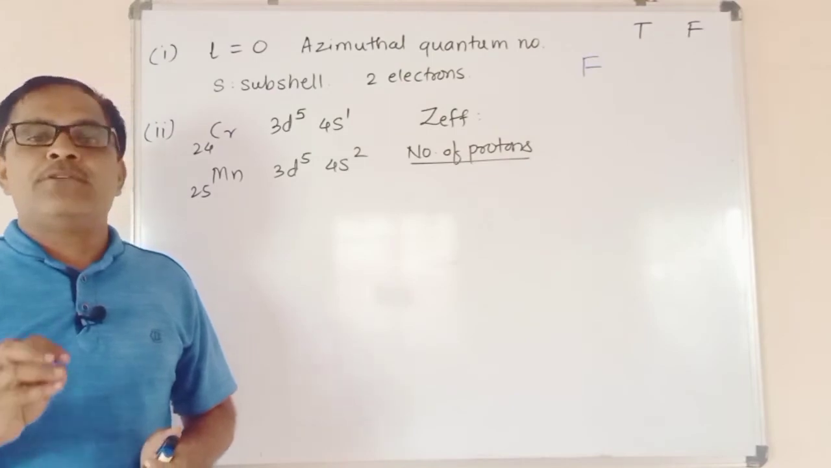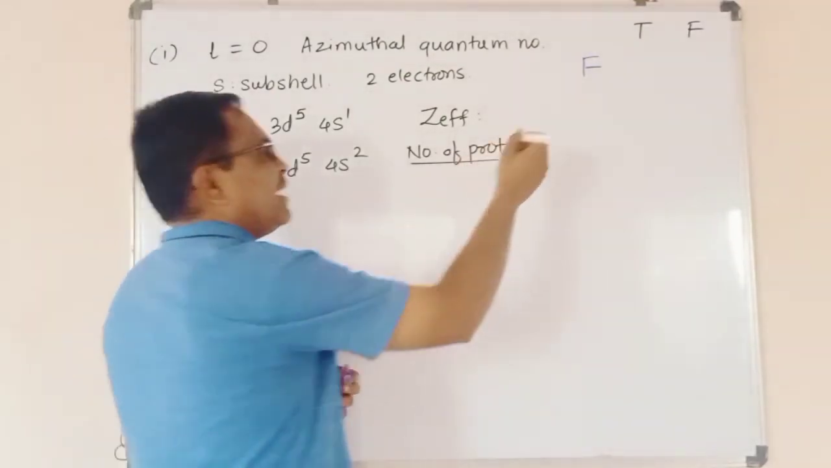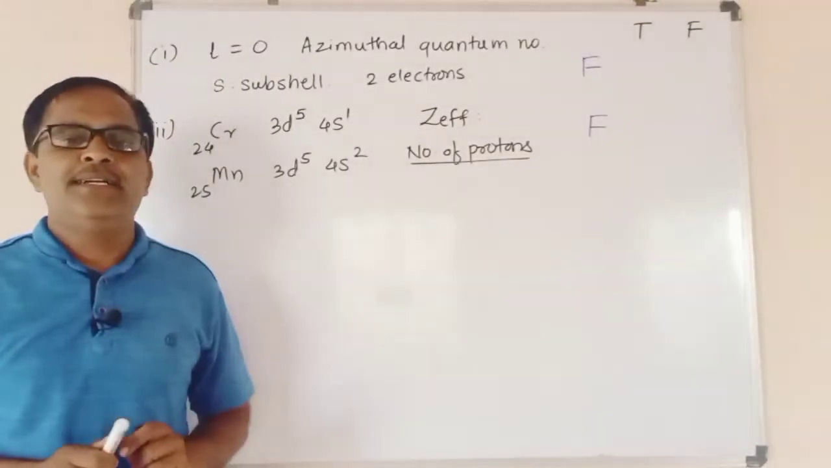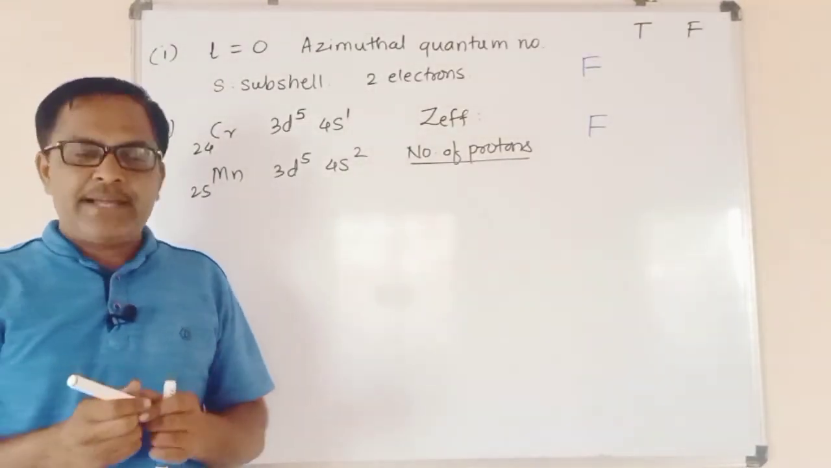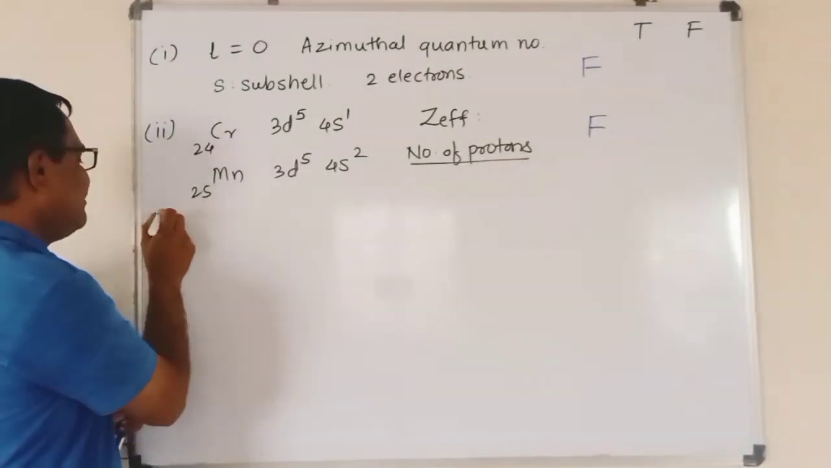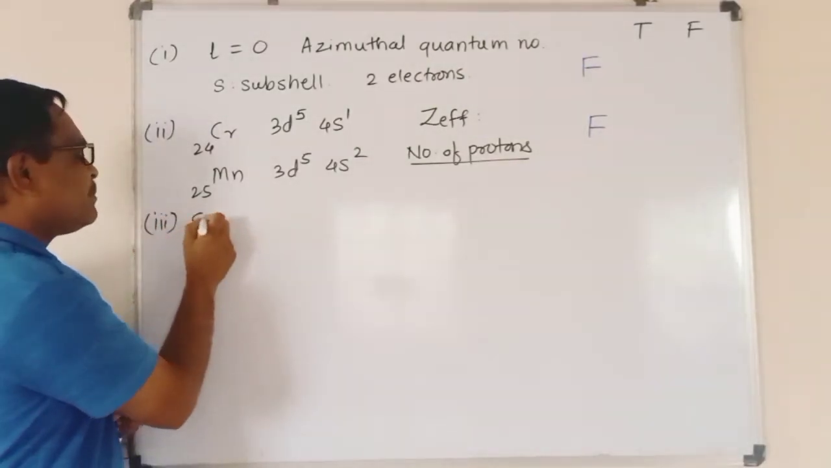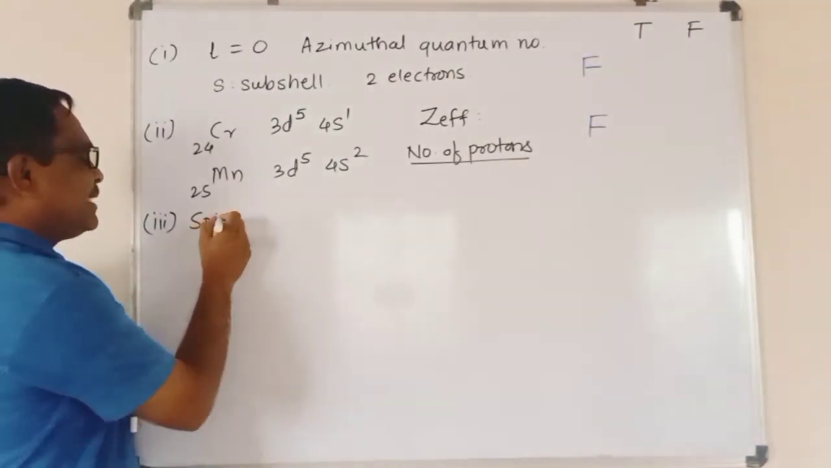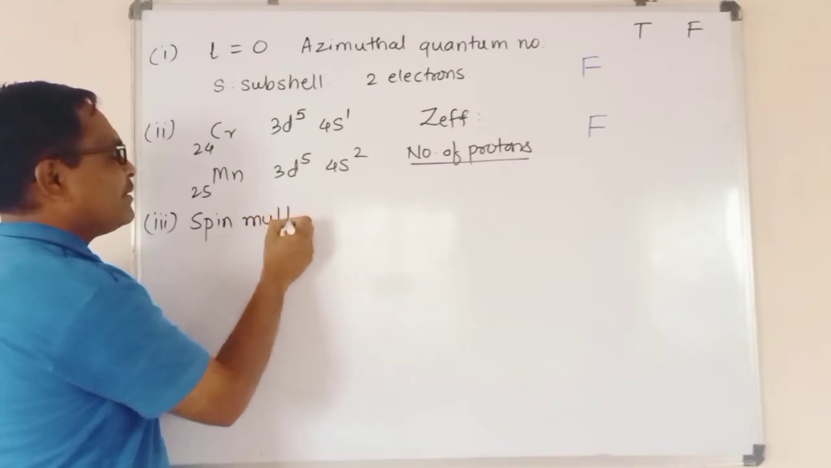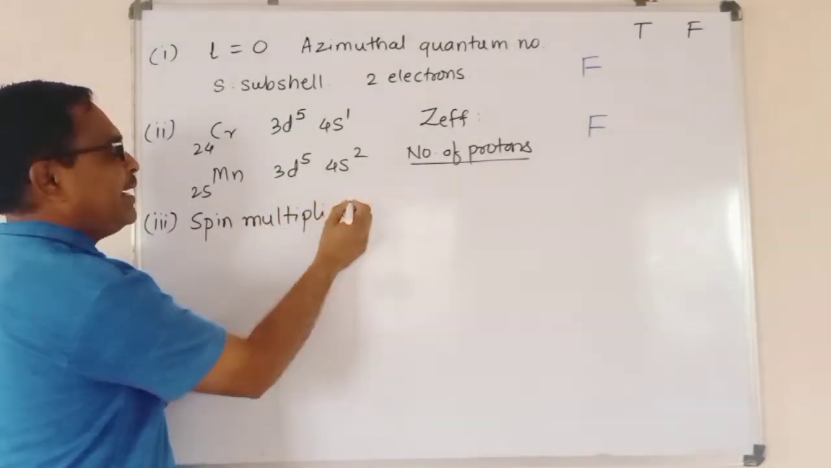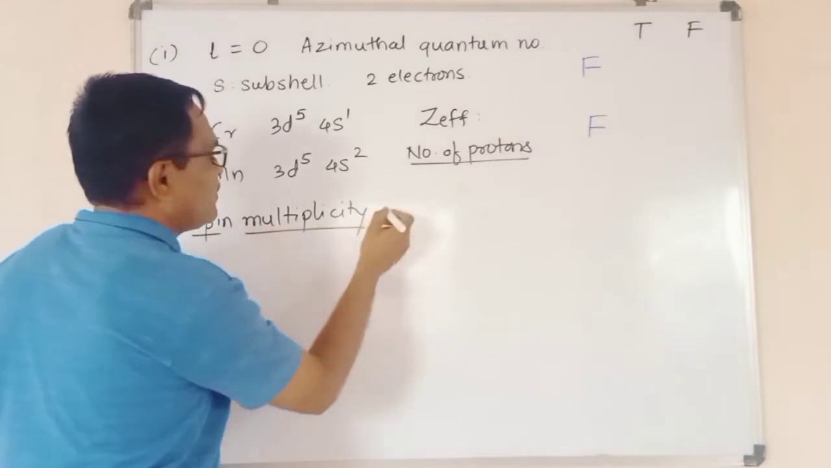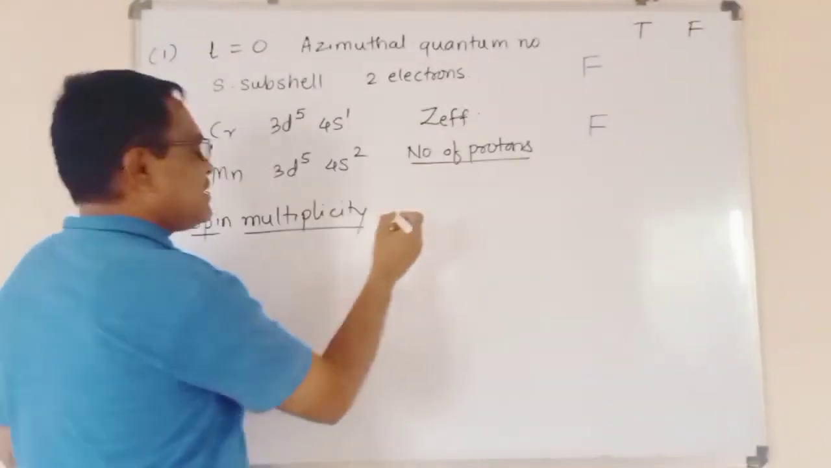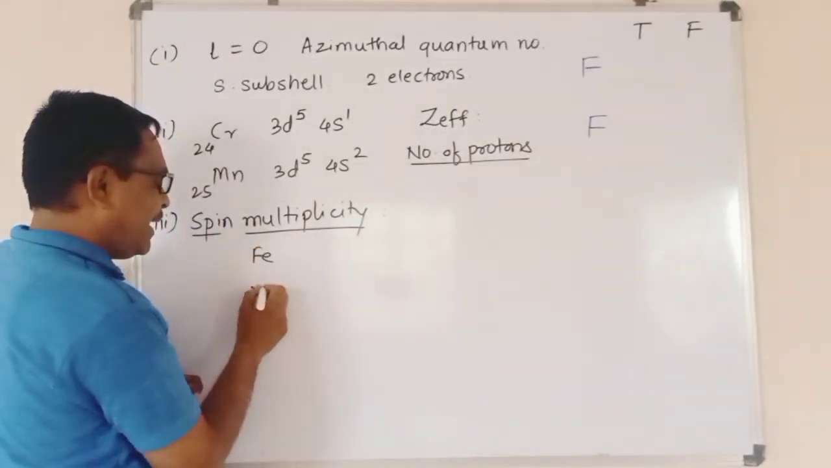Therefore, we are going to write the initial as F for statement number 2. Okay, so this is regarding statement number 2. Then we have statement number 3. Statement number 3 is related with the spin multiplicity. In fact, the multiplicity is given by the number of unpaired electrons in the outermost shell. So remember that the spin multiplicity we have to find for the elements Fe and nickel plus 2.